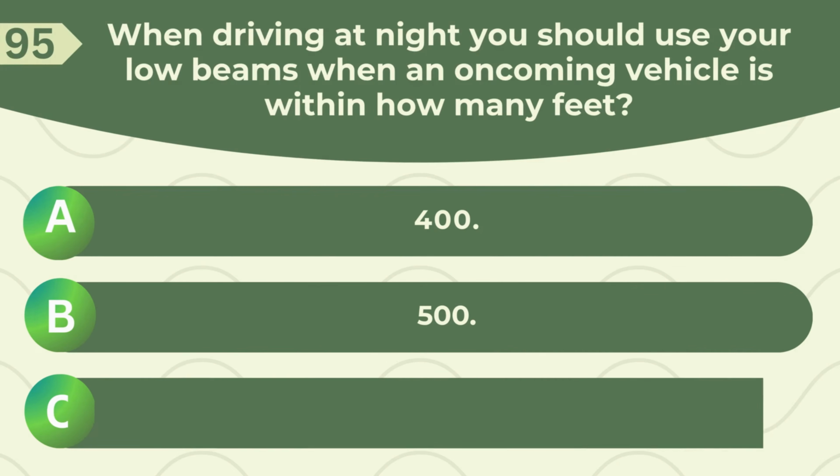When driving at night you should use your low beams when an oncoming vehicle is within how many feet? A. 400, B. 500, C. 300.